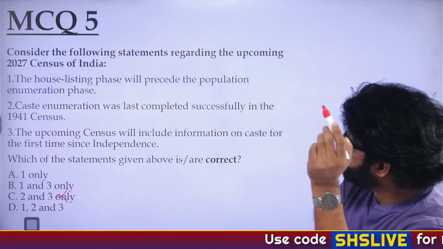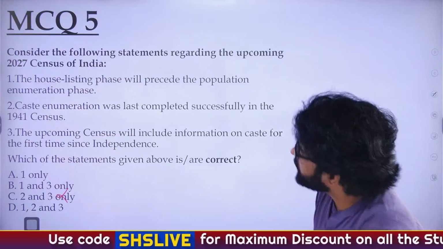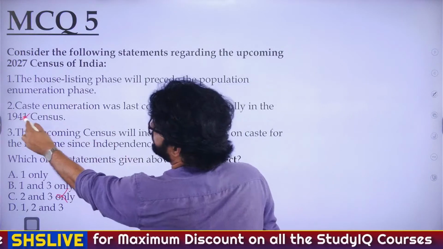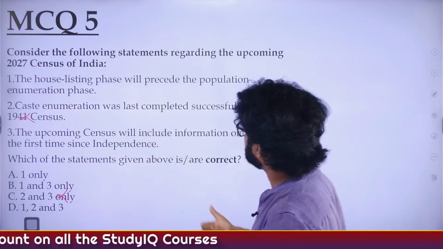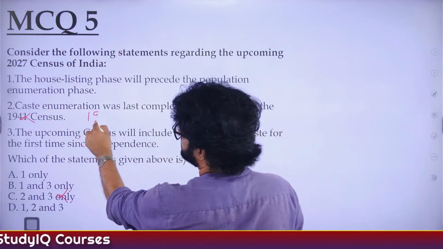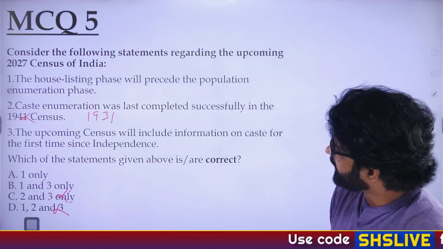You're left with A, B, D. Now what? Caste enumeration was last completed successfully in 1941? No, it was not completed successfully. It was tried in 1941. It was not completed because of World War II. It was last completed successfully in 1931. So second is wrong. If second is wrong, this is gone. Now you're left with A and B.